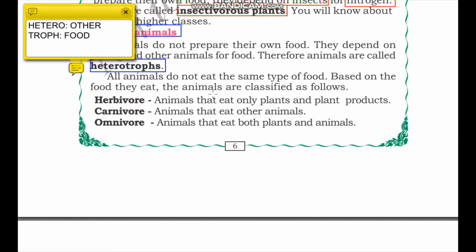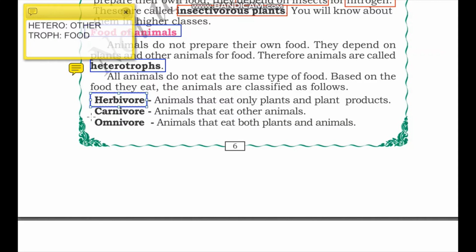All animals do not eat the same type of food. Based on the food they eat, the animals are classified as follows. We have three different categories of animals based on the food they eat. First, we have the herbivores. Herbivores are the animals that eat only plants and plant products. If you can think of examples for each of these subcategories, you can think about them. In the next section, we will talk about the examples for each of these, okay?